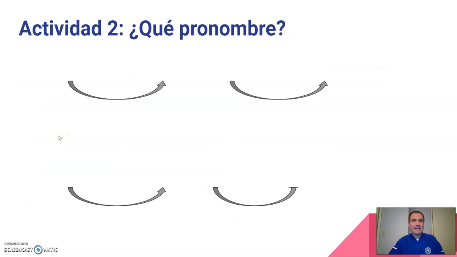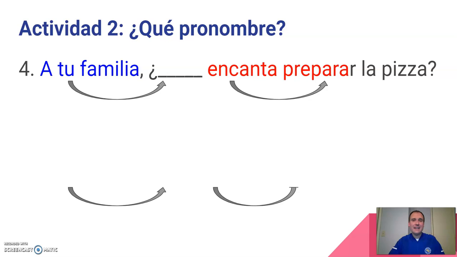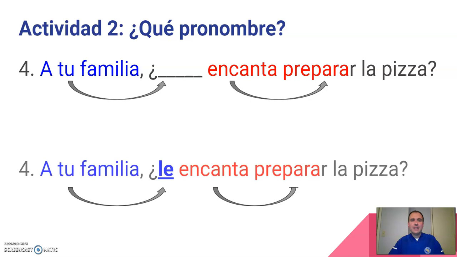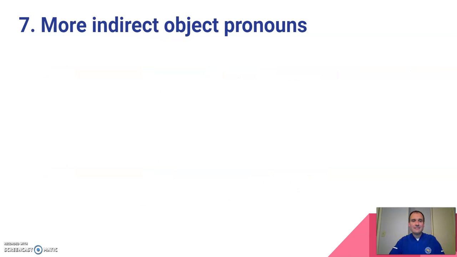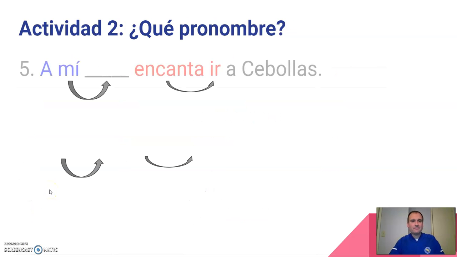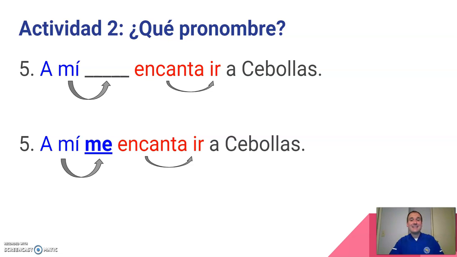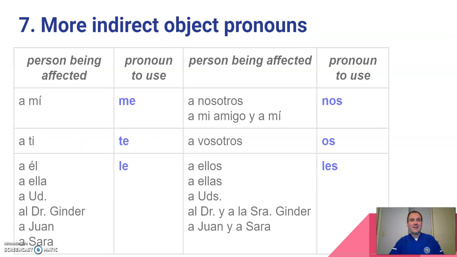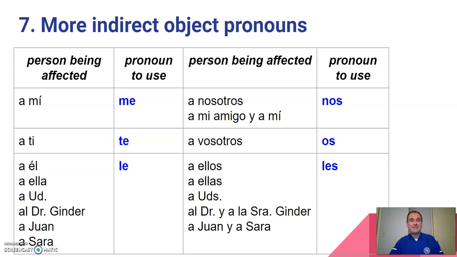Let's try another one. A tu familia encanta preparar la pizza. A tu familia le encanta preparar la pizza. So a tu familia goes back and agrees with le over here. Does your family like pizza? Let's try one more. A mí encanta ir a cebollas. What are we missing? Me, te, le, nos, os, or les? A mí me encanta ir a cebollas. All right, why me? Because it agrees with a mí.